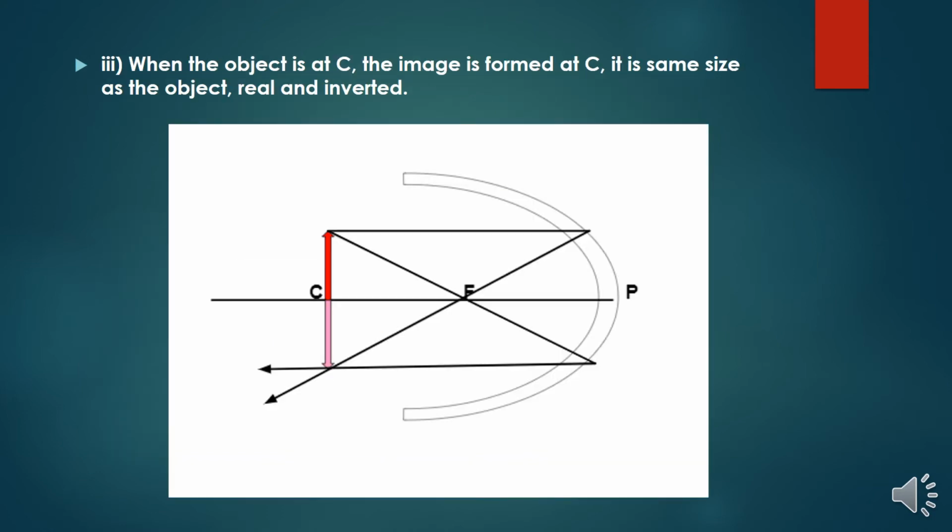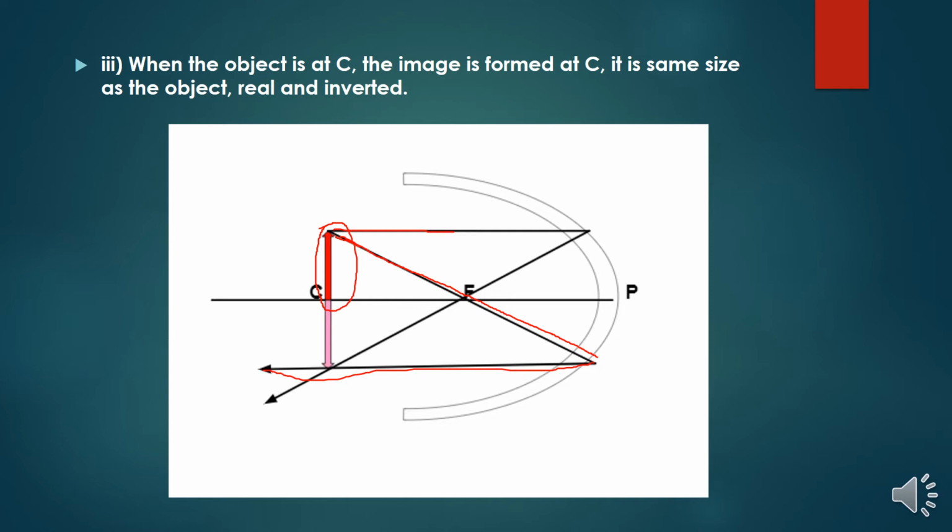And the third point says, when the object is at C, suppose I am keeping my object at the position C, what is my image formation? Again, the ray which is coming parallel to the principal axis, and one more ray which is coming from this direction, focuses at the principal focus, and it is diverging.